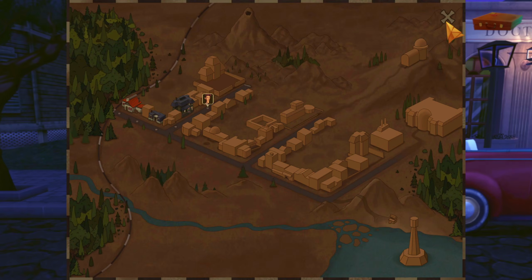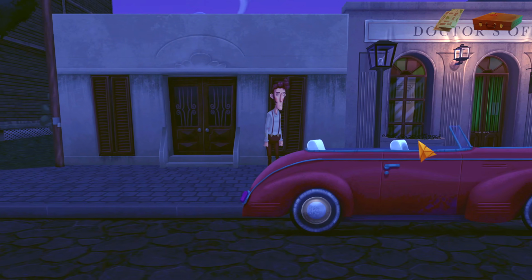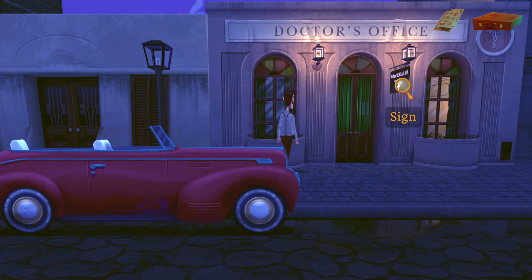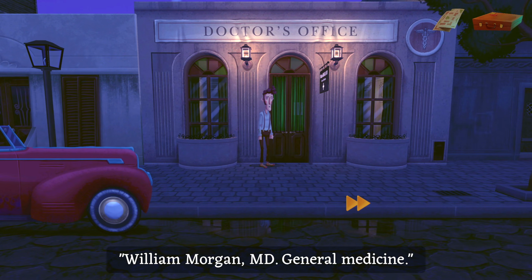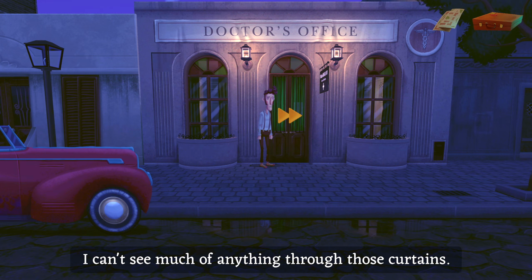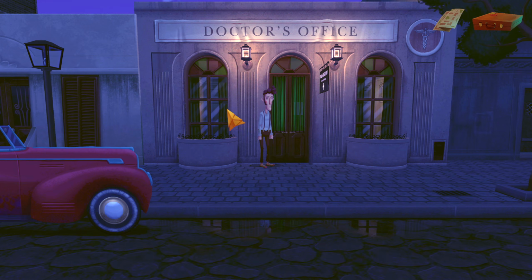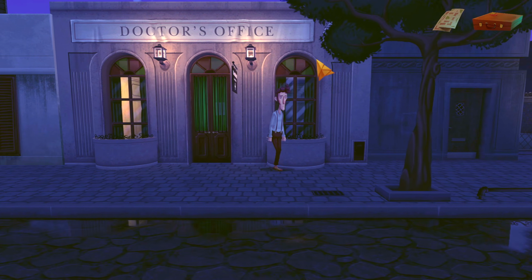Okay, are we updating the map as we go? We are indeed. I love it. Okay, it looks like there's a big house coming up. And, oh, there's a doctor's office too. William Morgan, MD, General Medicine. Can we pop in? I can't see much of anything through those curtains. I see, it's all closed up, isn't it? Never mind.